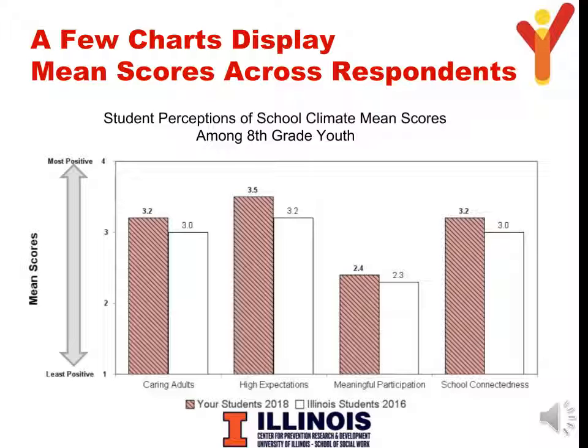A few charts display mean scores, like the example shown here regarding school climate. Each of the school climate scales, such as caring adults, is comprised of several questions. The responses to these questions are calculated, resulting in a mean or an average score for each scale. In this case, the scores range from 1, least positive perception of school climate, to 4, most positive perception of school climate. To determine which questions are included in each school climate scale and how students responded to each individual question, refer to the school climate tables in the Academic and School Experiences section of this report.